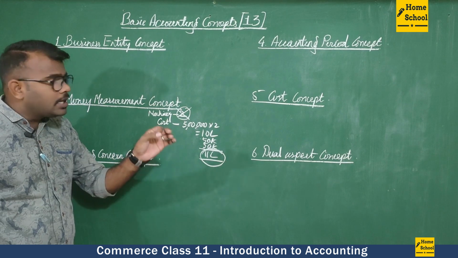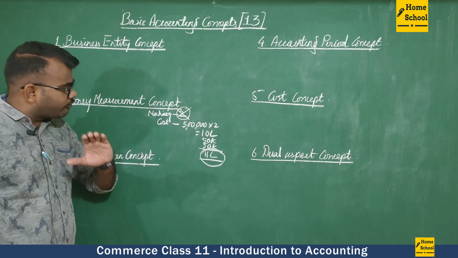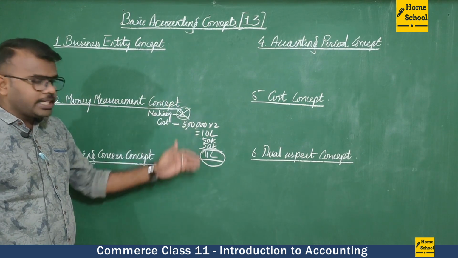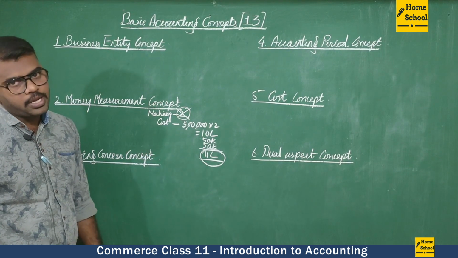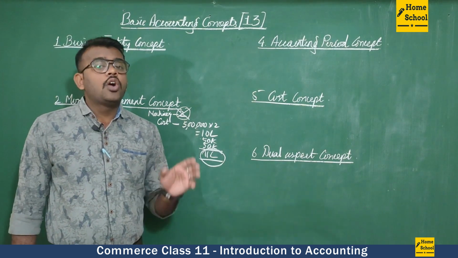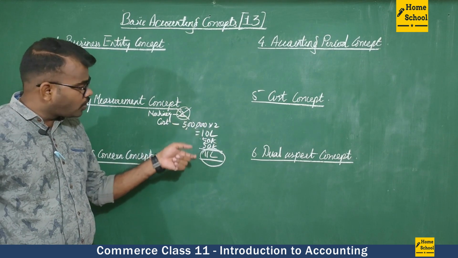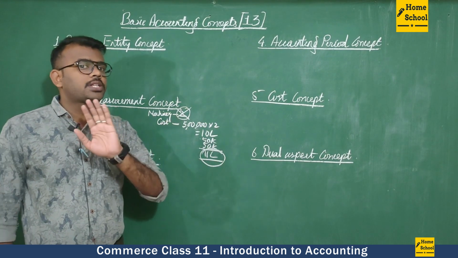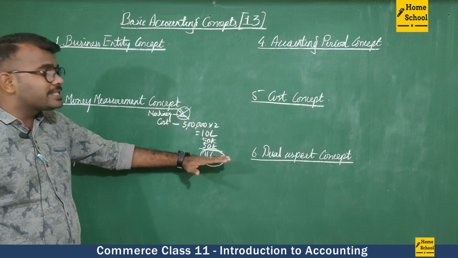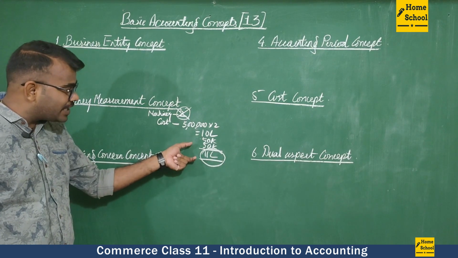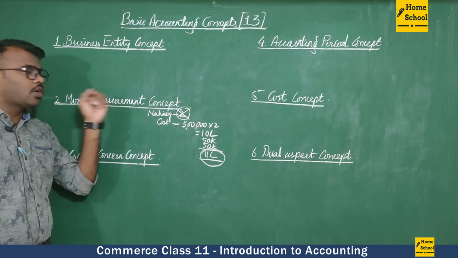So until the machinery is ready to use, whatever amount we spend, everything we should add. Now after adding everything, what is the total cost of 2 machineries? It is 11 lakh rupees. So in the business transaction, we need to enter purchased 2 machines for rupees 11 lakh. We should not just say purchased 2 machines. We have to say purchased 2 machines for rupees 11 lakh. So this 11 lakh we have to enter in the books of accounts. That is the money measurement concept.